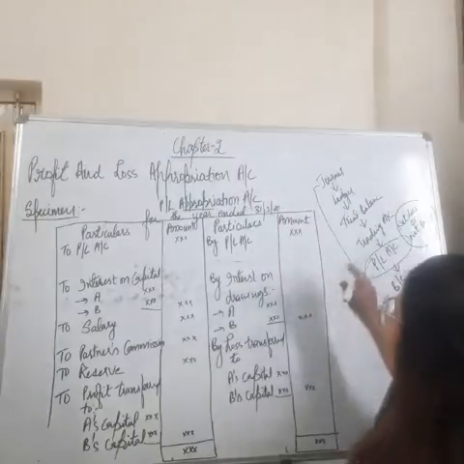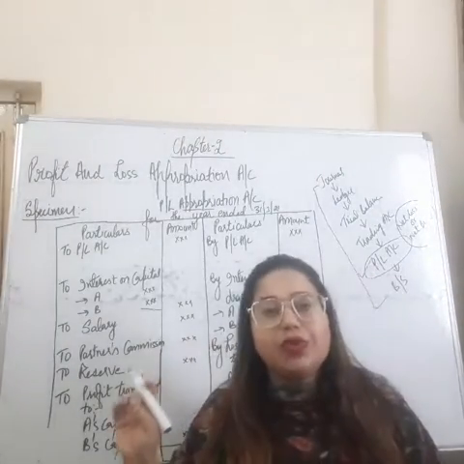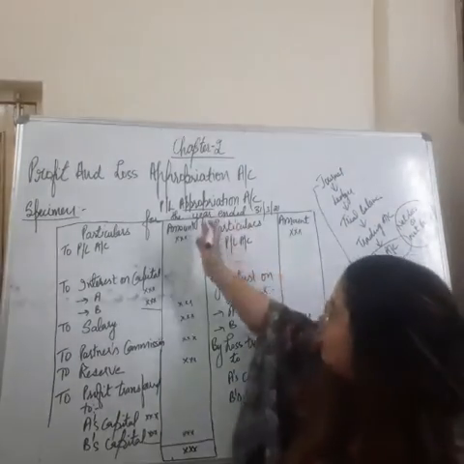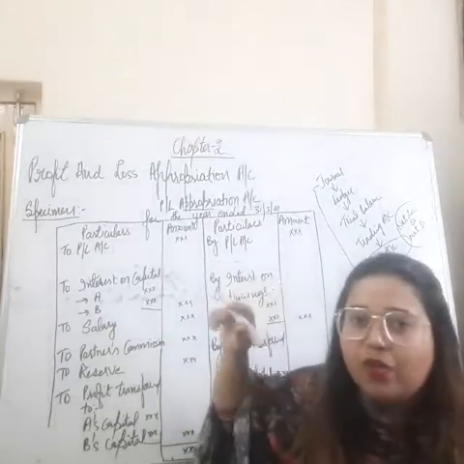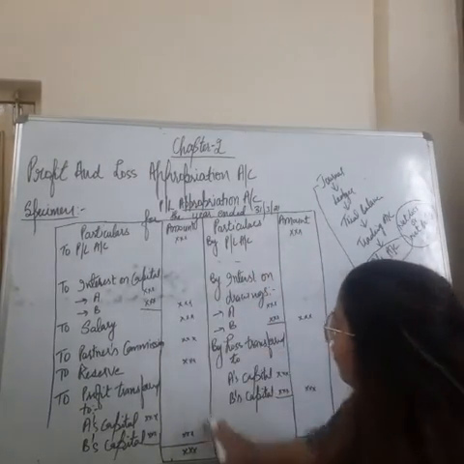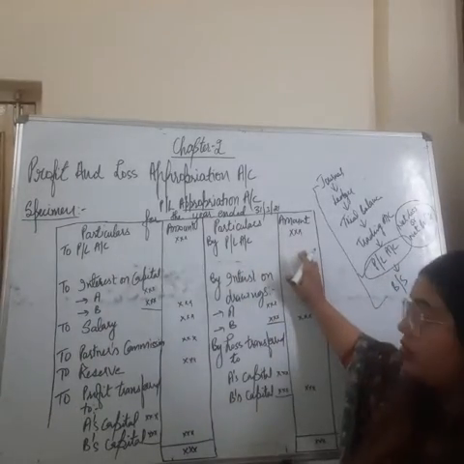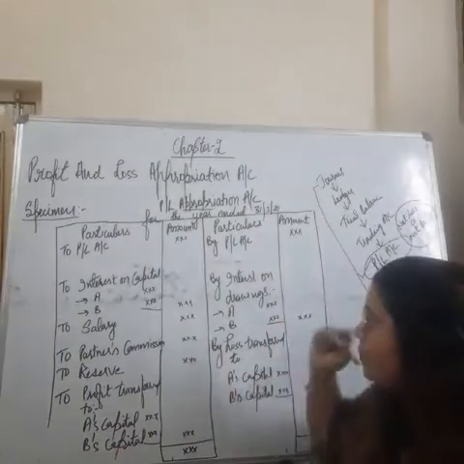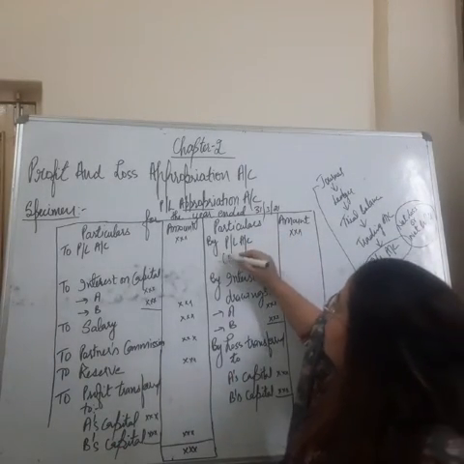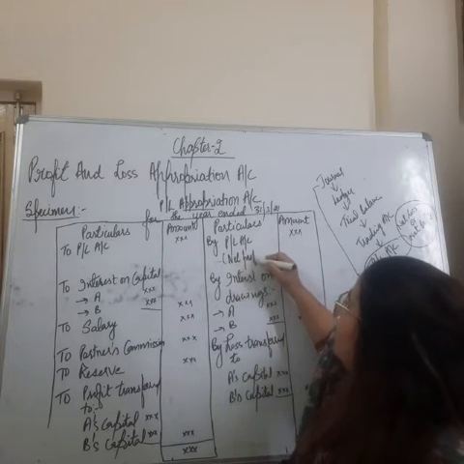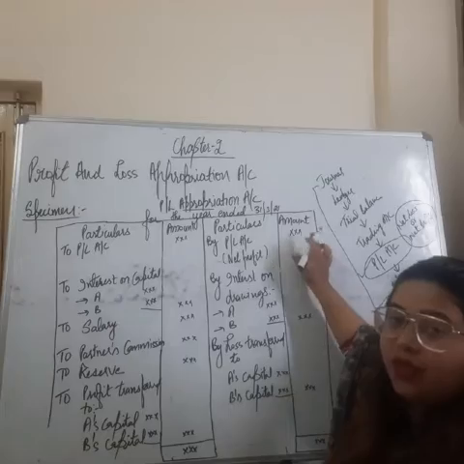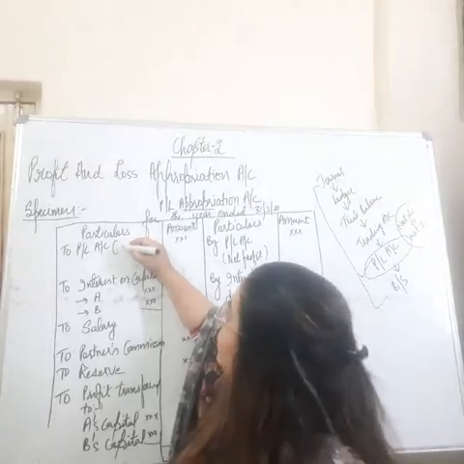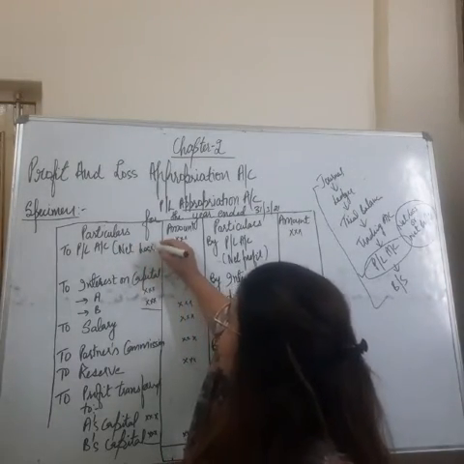So we have to take this net profit or net loss from the P&L account. If our profit and loss account shows the net profit, then we have to write it on the credit side of P&L appropriation account. See, the format we are following is the same as the P&L account, a very basic T format: debit and credit, two sides, then particulars and amount. So we have to start either with the positive balance. If net profit is there, then you write by P&L account and here we write the amount. If our P&L account shows the net loss, then we write here net loss, then the amount.